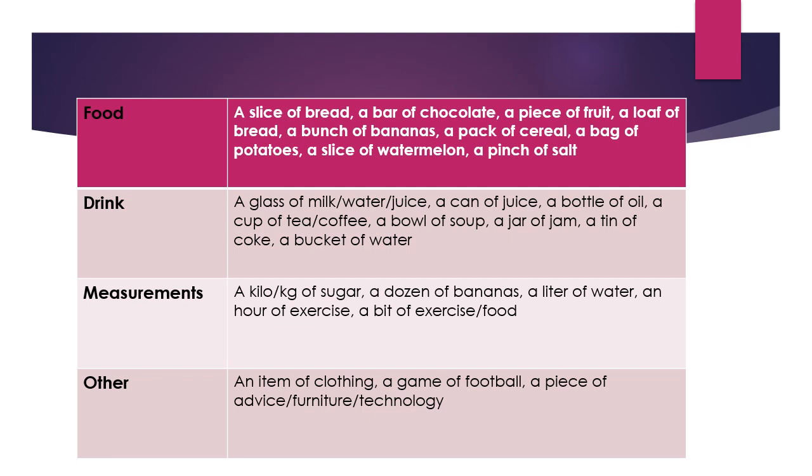Similarly, if you can see the other column, that is of drink, here you can represent milk, water, or juice with a quantity expression of a glass, right? A glass of milk or water or juice. Similarly, we can also say a can of juice, a bottle of oil, a bottle of juice. Similarly, a cup of tea or coffee. Similarly, a bowl of soup, a jar of jam, a tin of Coke, a bucket of water. So this is how you can mention the quantity or the amount of liquid things.